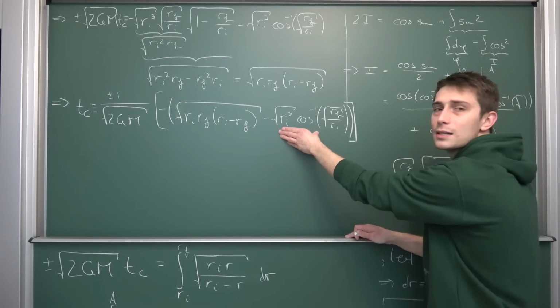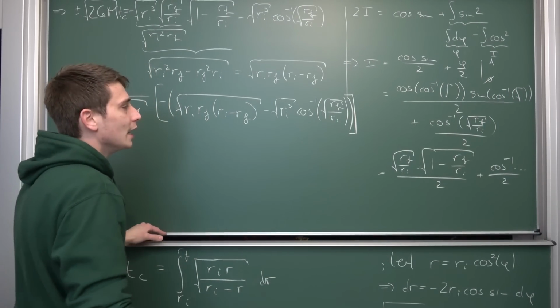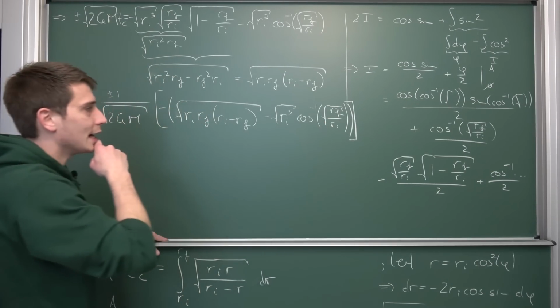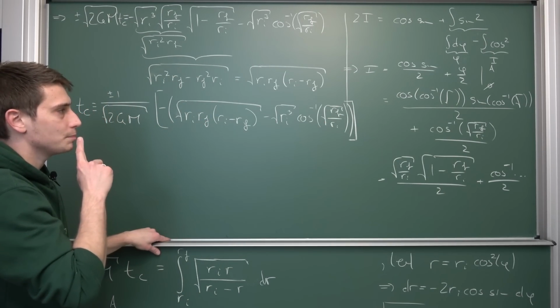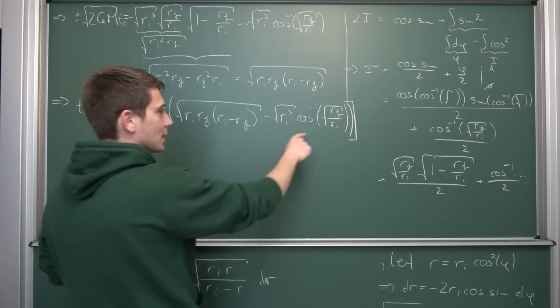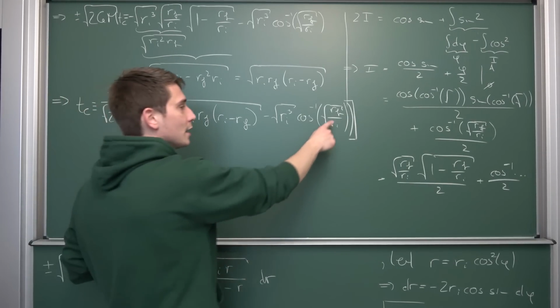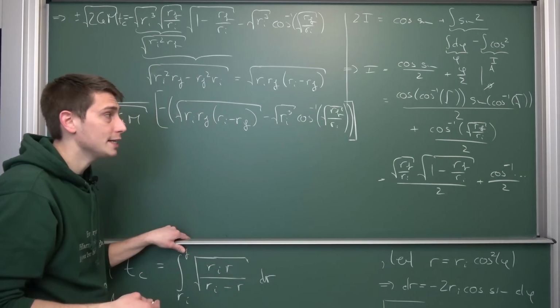This part right here is also going to be strictly positive, because the inverse cosine of Rf divided by Ri, and the square root of that should be between 0 and 1 in some way, definitely. It must be. I mean, there is no way around it, because our final radius is going to be smaller than our initial radius in some way.